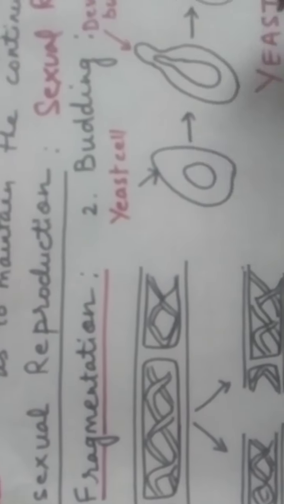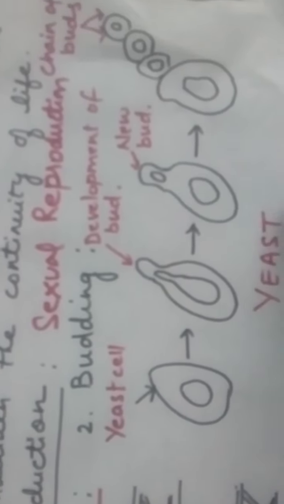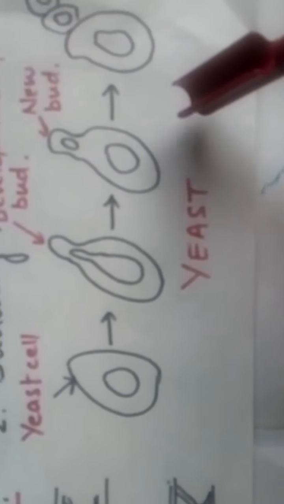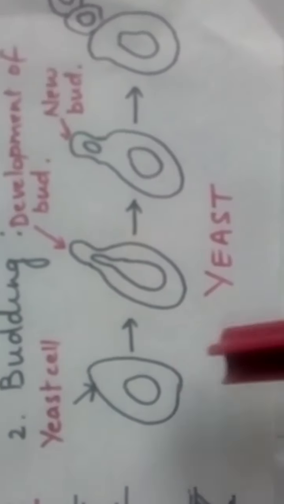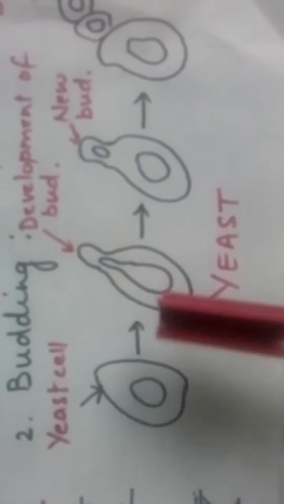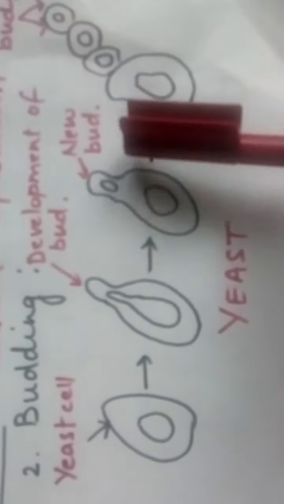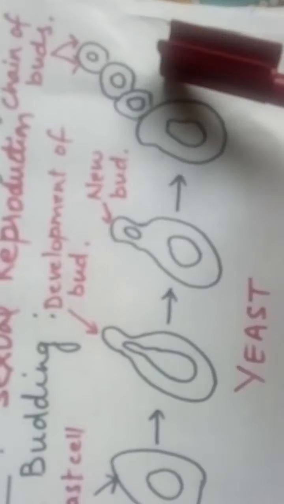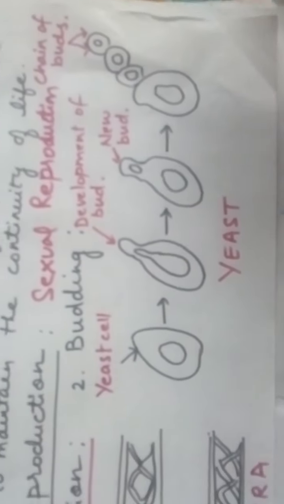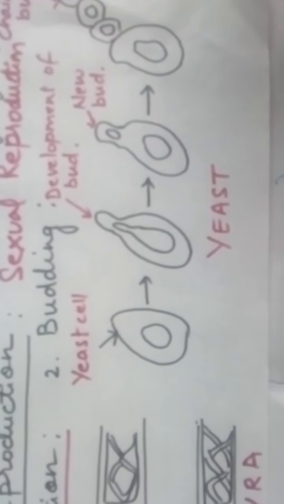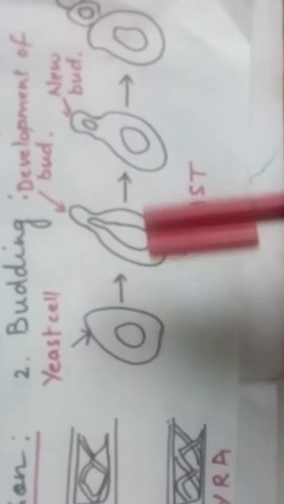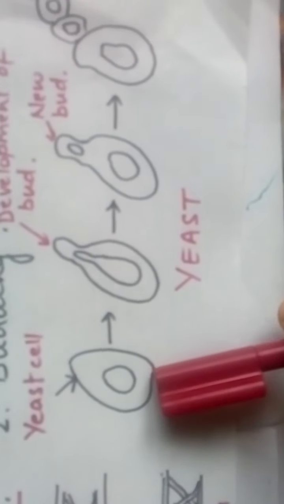Next method is the method of budding, as we will see in yeast. Yeast is used in bakery products mostly. In this yeast, we will see that the cell forms buds, and these new buds gradually form a chain of buds, which in the process of time get released, and thus new yeast cells are formed. In this type of reproduction, we see that there is no involvement of separate gametes. Only the parent is responsible for the formation of this chain of buds.